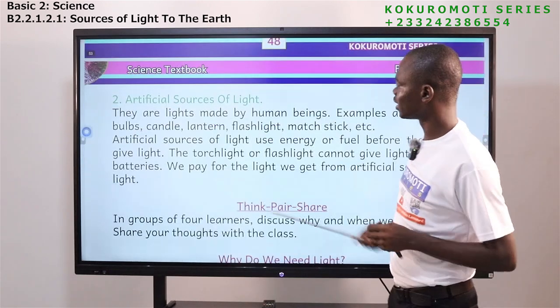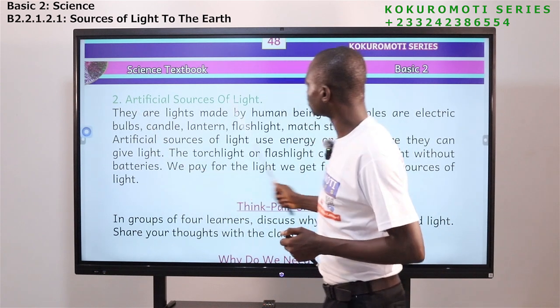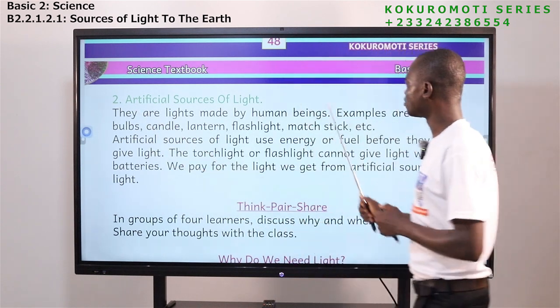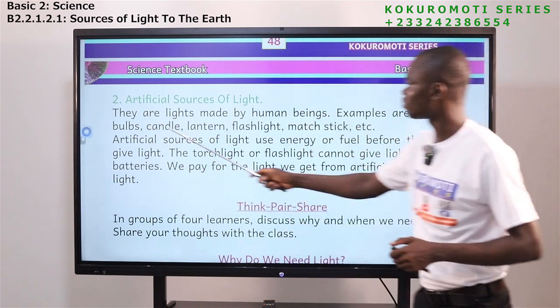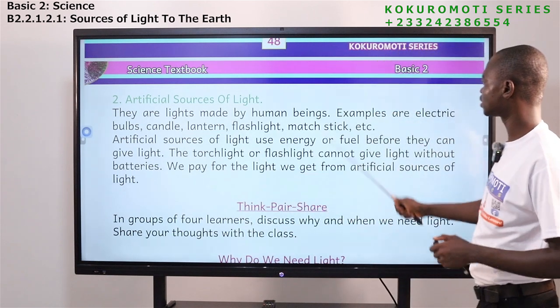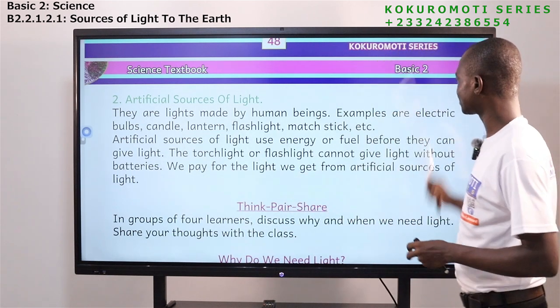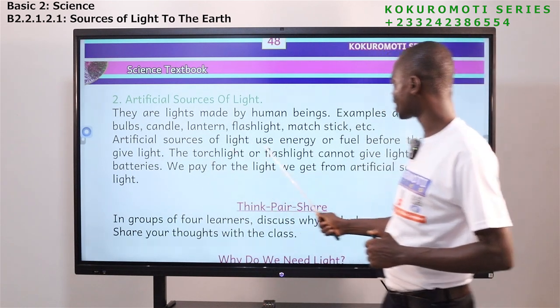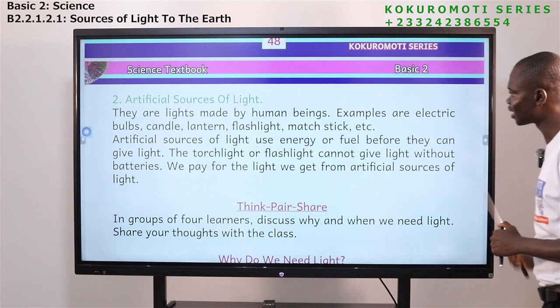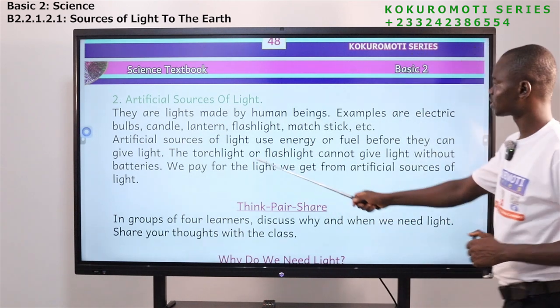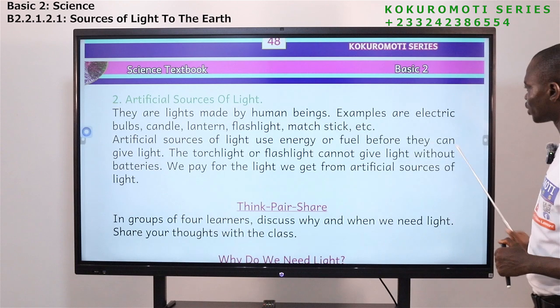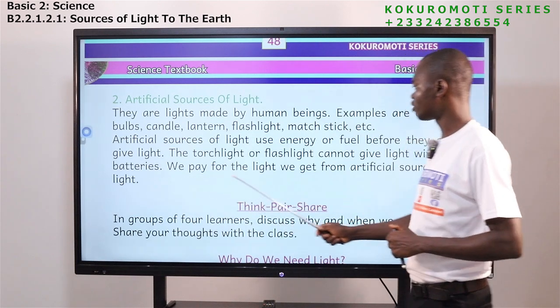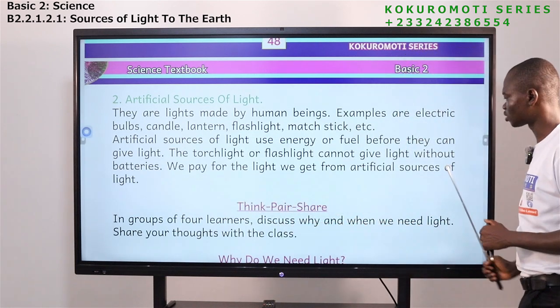Now let's go to the next one. Artificial source of light. They are light made by human beings. Examples are electric bulb, candle, lantern, flashlights, matchsticks, and the rest. Artificial source of light use energy or fuel before they can give light. The torchlight or flashlight cannot give light without batteries. We pay for the light we get from artificial sources of what?